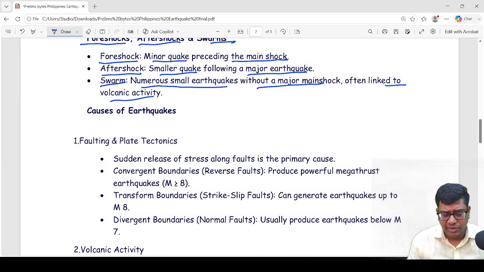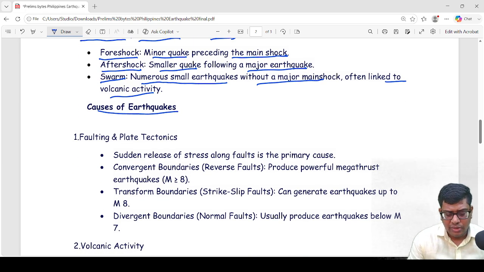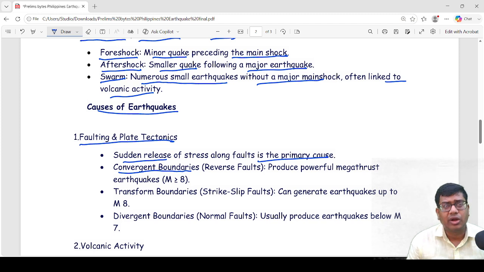Now we'll see causes of earthquake. The main cause of earthquake is faulting and plate tectonics. So sudden release of stress along a fault is the primary cause of earthquake. Second is the convergent boundary, which is also called reverse fault. This kind of earthquake produces powerful megathrust earthquakes with magnitude more than 8.